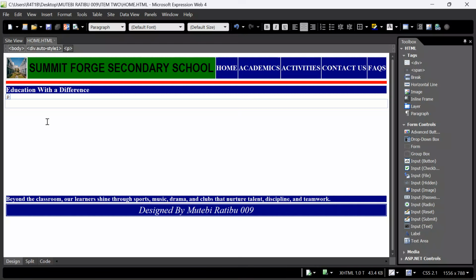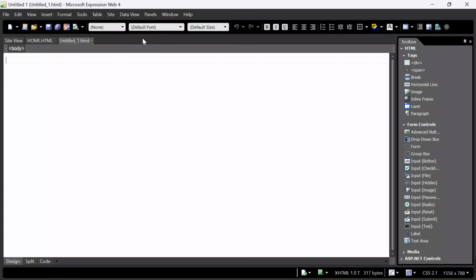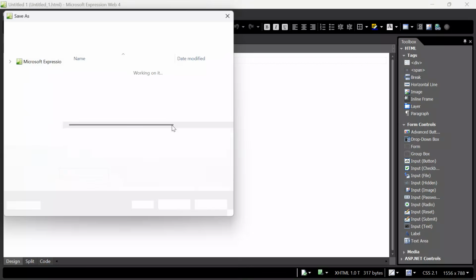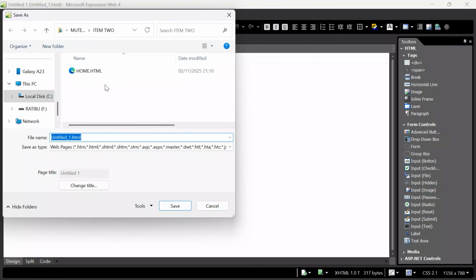Now, after composing the skeleton, it's time for us to compose the other extra pages: the academics page, activities page, contact us page, and the facts page. Control S, save changes. Now to create a new page, we have very many approaches. You can press Control N on your keyboard, and you have created a new page. I'm going to save this page as academics. Go to File, Save As, into my project which we called Item 2. I want to save it as academics.